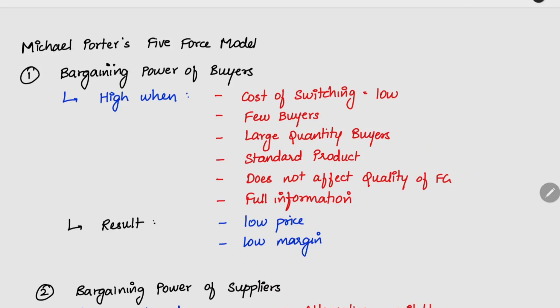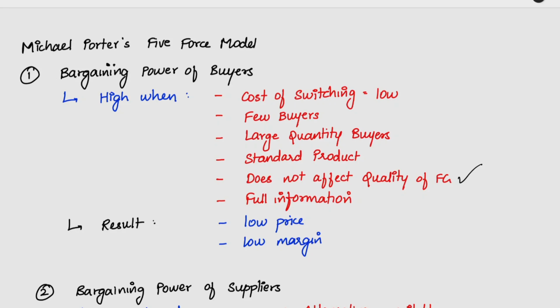Next thing is standard product. If it is a very standard product, wherever the buyer buys, it will be the same quality. There is no particular unique quality given by our company, so he can buy from anywhere. The main product which we are selling does not affect the quality of the finished goods. For example, the buyer is buying the product, but it is not that important for the main finished goods sold by the buyer.